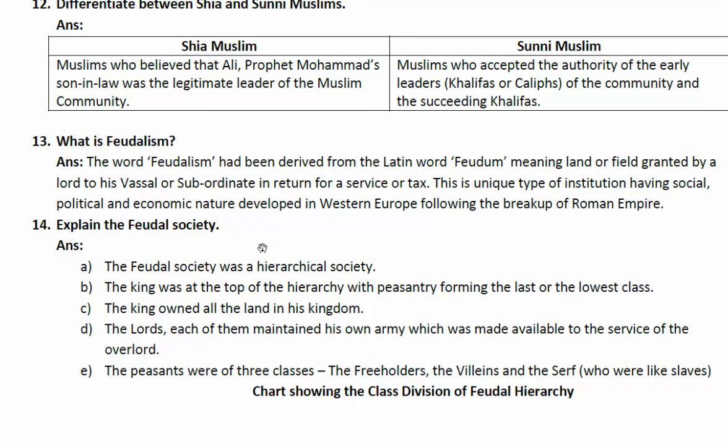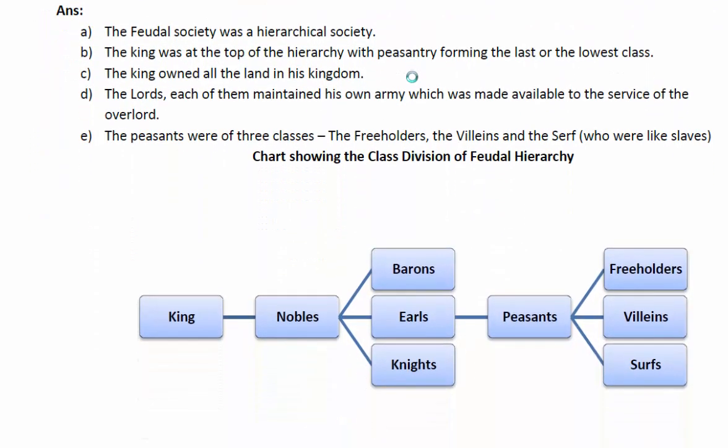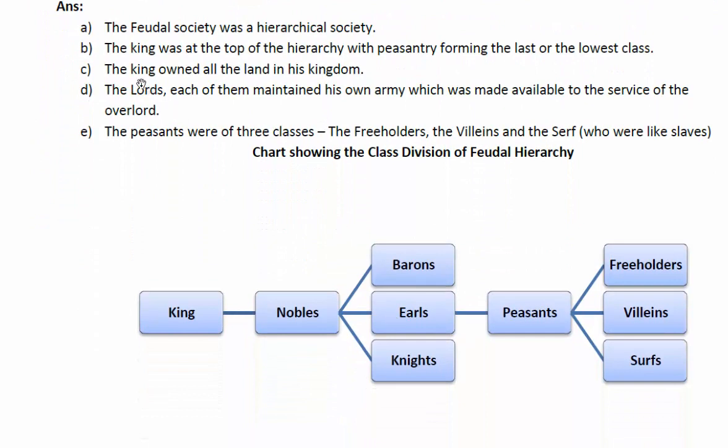Explain the feudal society. The feudal society was a hierarchical society. You can see from the chart also. The king was at the top of the hierarchy, with the peasantry forming the lowest class. The king owned all the land in his kingdom. The lords, meaning the nobles, are divided into barons, earls and knights.